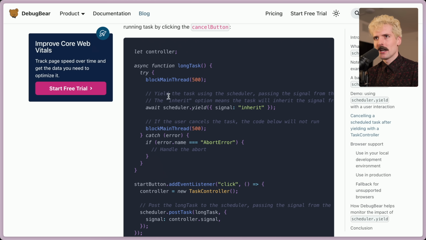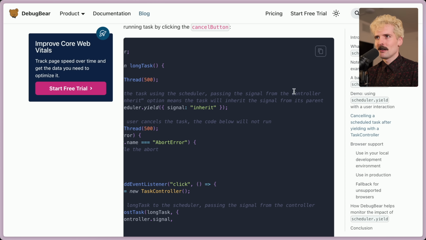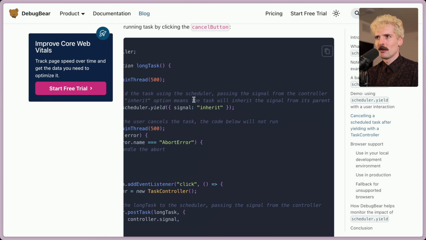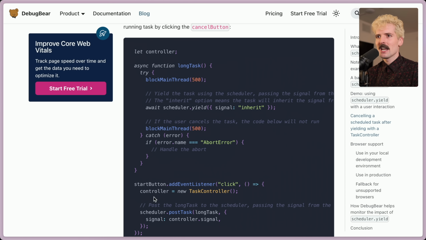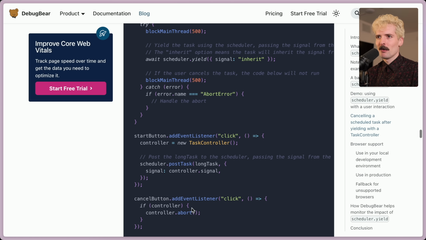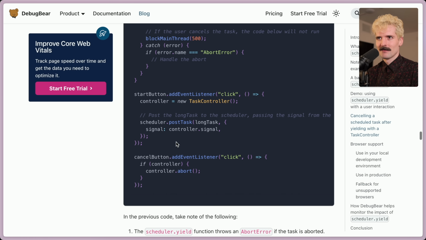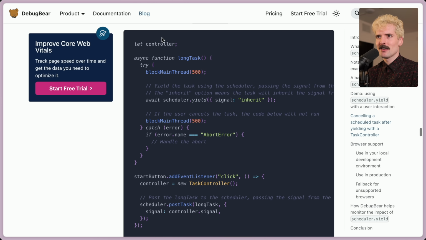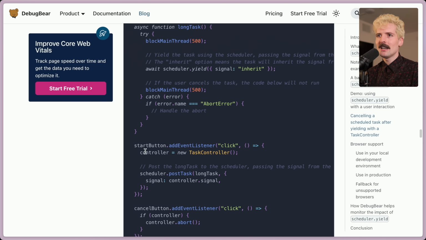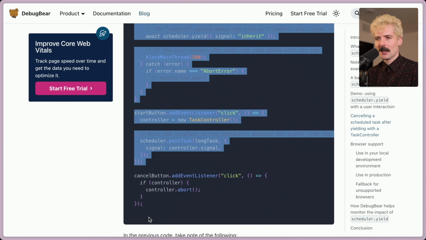So we have block main thread, scheduler.yield, signal, inherit. The task using the scheduler passing the signal from the controller. The inherit option means the task will inherit the signal from its parent. So if we create a scheduler above, in this case scheduler.postTask, that will now be a signal that can be tracked. If we want to cancel it later on, we can call the same controller, but this time .abort, in order to cancel that. The let controller. So we've made this controller a global, effectively. We bind it when we create the signal from the user clicking the start button, but then the cancel button can cancel at any point.